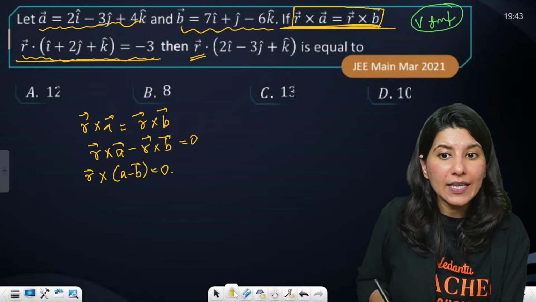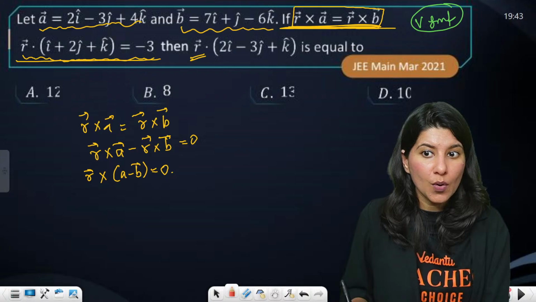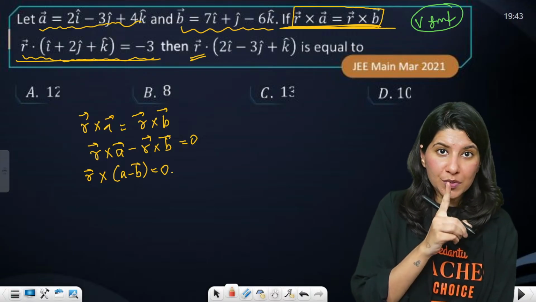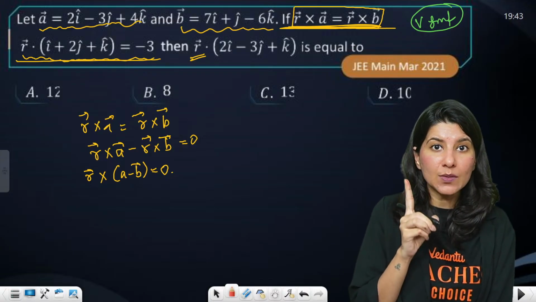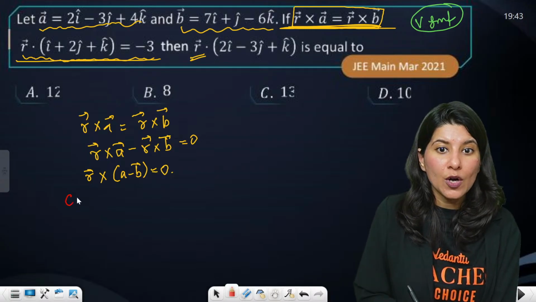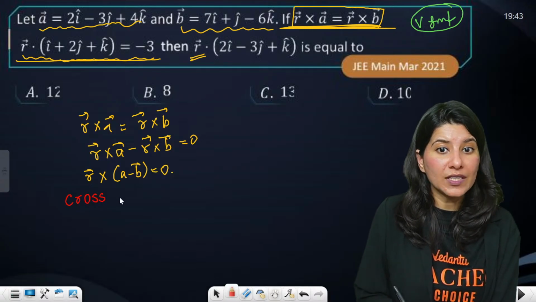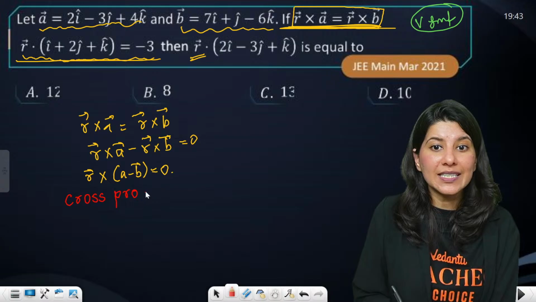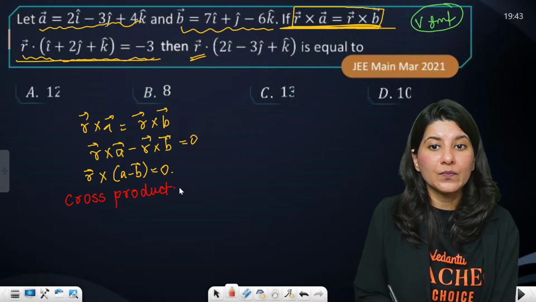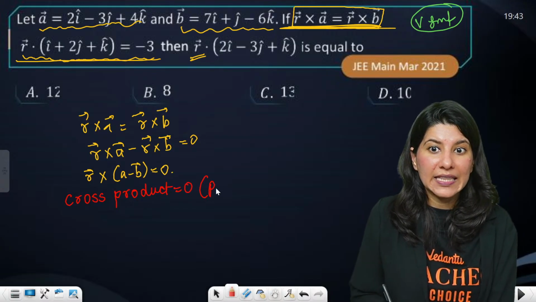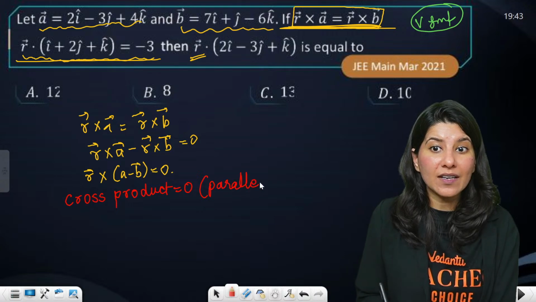Now who out of all of you can tell me what happens when cross product is 0? Cross product is 0, very important. It means these two vectors are parallel vectors.